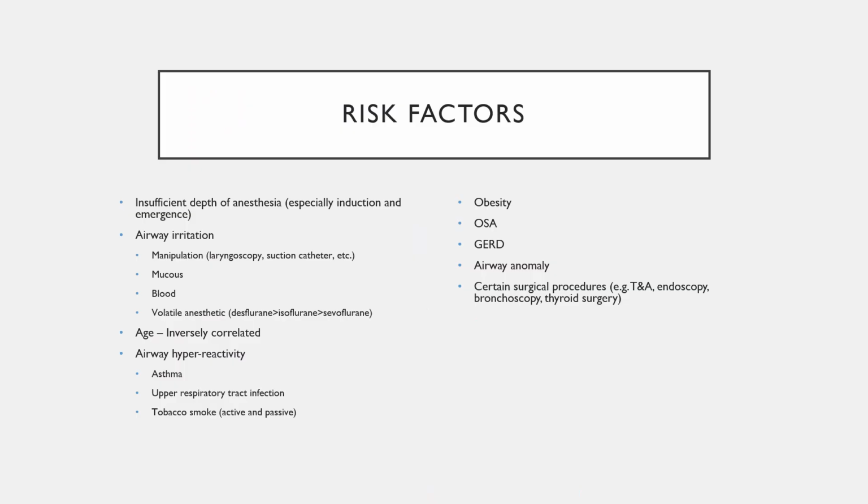Risk factors for laryngospasm are multiple. Insufficient depth of anesthesia is one of the primary risk factors, especially with induction and emergence. Airway irritation is another prime risk factor. Now, airway irritation can occur via manipulation, such as with laryngoscopy, suctioning. Even an oral airway can irritate the airway. Secretions in the oropharynx, be it blood, mucus, or even saliva, can cause airway irritation.